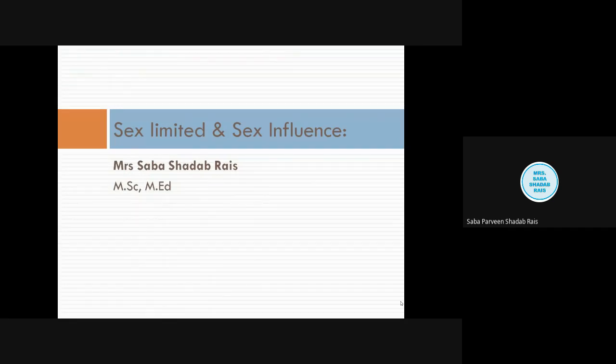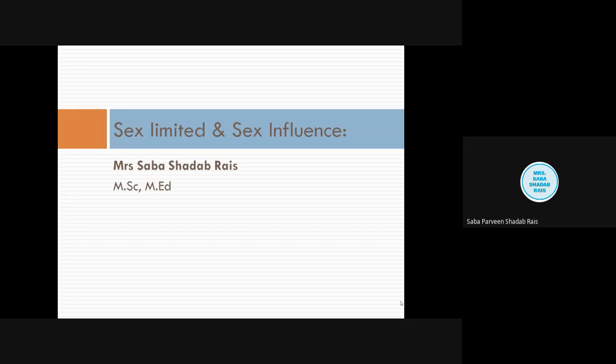Now, students, we will be talking about sex-limited genes and sex-influenced genes. Students always get confused between sex-linked inheritance, sex-limited, and sex-influenced. In that, you must remember sex-linked genes are the genes which are present on the non-homologous part of the chromosome. Sex limited means irrespective of the gene, that particular character will be shown in one sex only. That means here I am concerned with the gender.